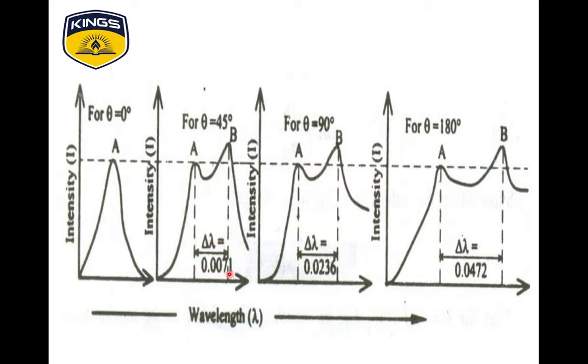Initially 0.007, then at 90 degree angle 0.0236, and finally for 180 degree delta lambda equal to 0.0472. Not only for these four cases, we can measure at any angle, for example 10 degree, 20, 25, 30, 40, etc.